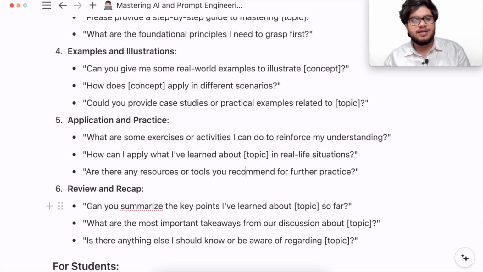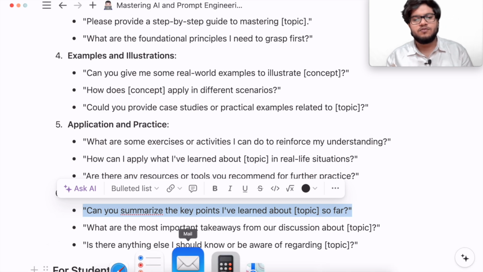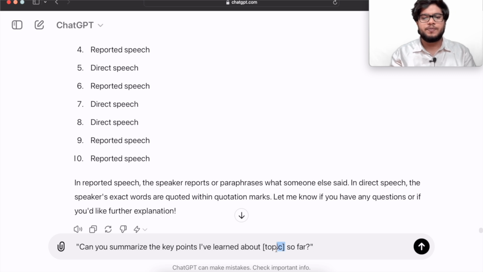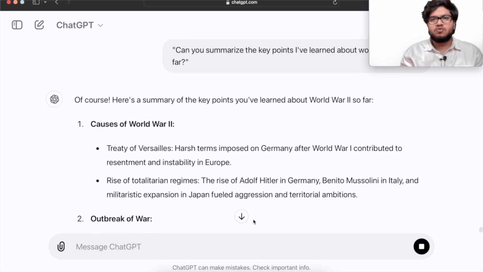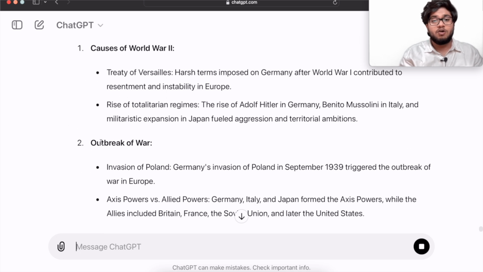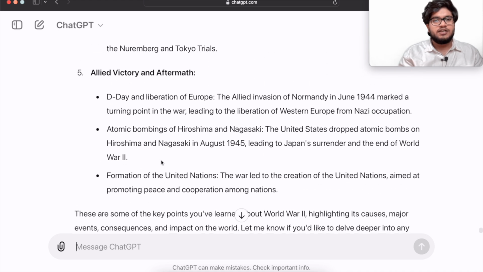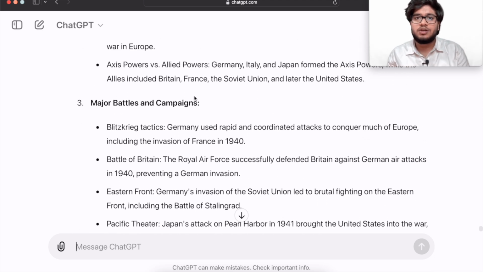Now review and recap. Can you summarize the key points I have learned about this topic so far? For example, if you are studying World War II, ask, can you summarize the key points I have learned? So it gave you all the points like what were the causes, what was the outbreak of the war, what were the major battles that were fought, Holocaust and genocide, and Allied victory and aftermath, all this. So it gave you points that would help you in your exams, or maybe if you want to learn anything fast, right?